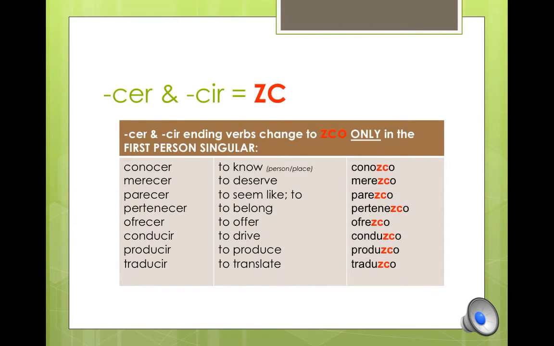Note how you have another verb that means to know, conocer. Conocer in this case means a person or place. Yo conozco la Ciudad de México, or yo conozco a Julia Hernández. You would use this verb.